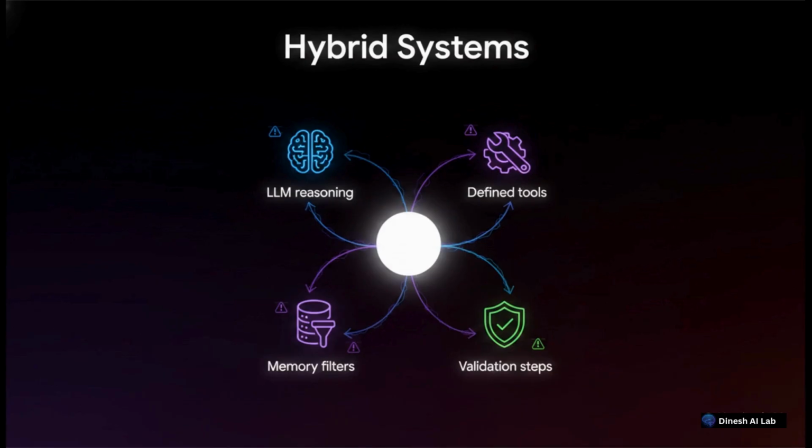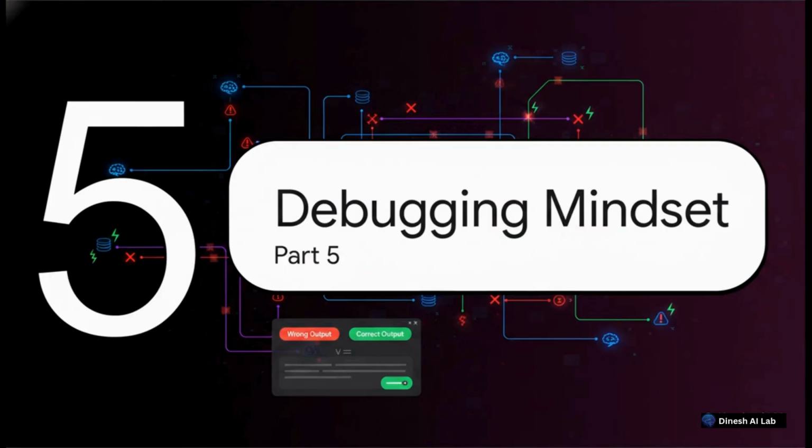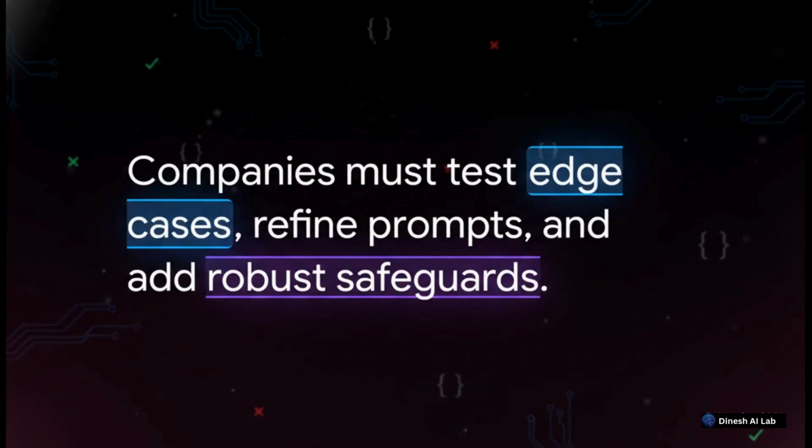Ultimately, though, the real fix is combining all of these individual patches into what we call a hybrid system. That means blending the LLM's reasoning with strictly designed tools, highly filtered memory, and hard validation steps, all working together in one robust architecture that constantly cross-verifies its own work. Let's bring this all together in our final section. Part 5, the debugging mindset.